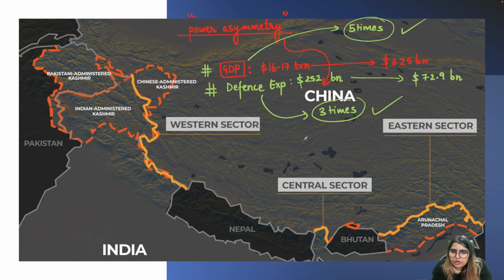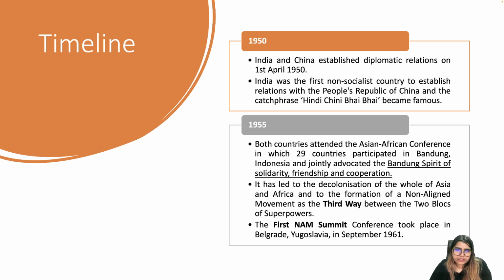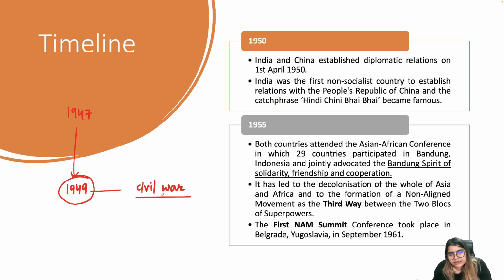Now we'll be talking about border disputes. We'll be looking at that. But before going into that, let us finish the timeline. Like I said, 1947 when India got independent, and I talked about the strategic partnership that we have since 2003. So India got independent in 1947, and 2 years later in 1949 a civil war was going on in China, and this civil war ended in China in 1949.